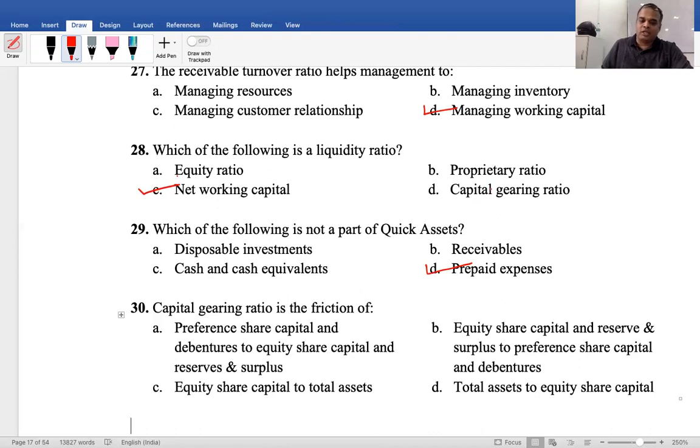D, total assets to equity share capital. The answer is A: preference share capital and debentures to equity share capital and reserves and surplus.